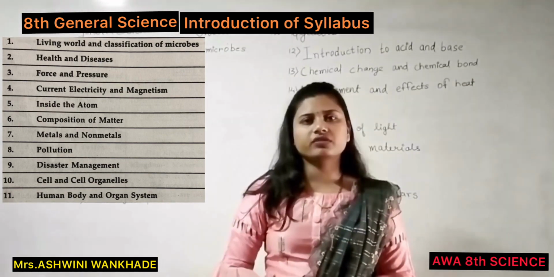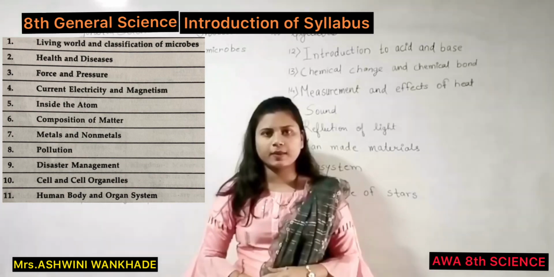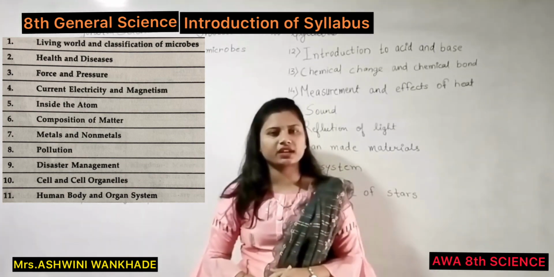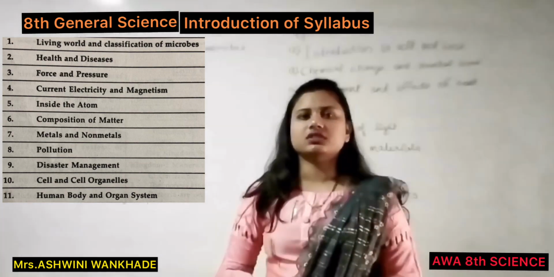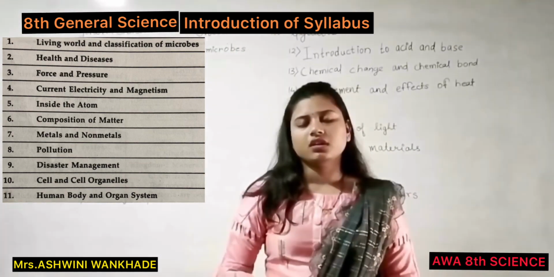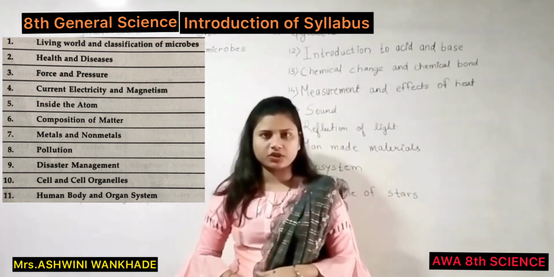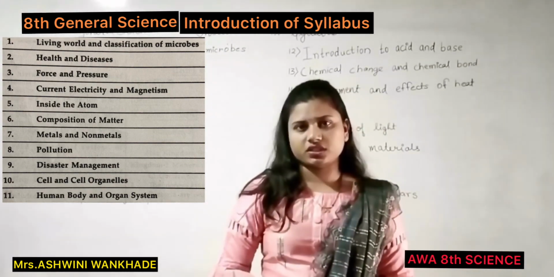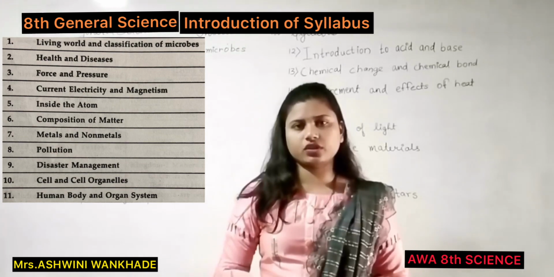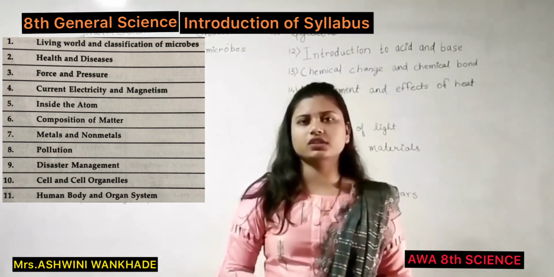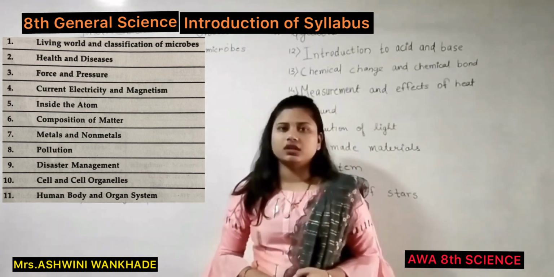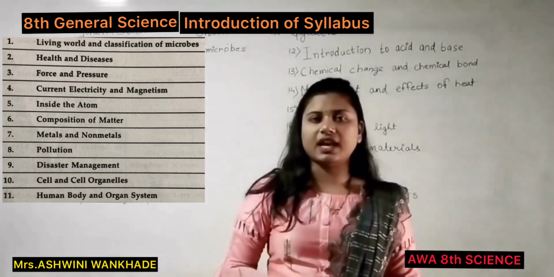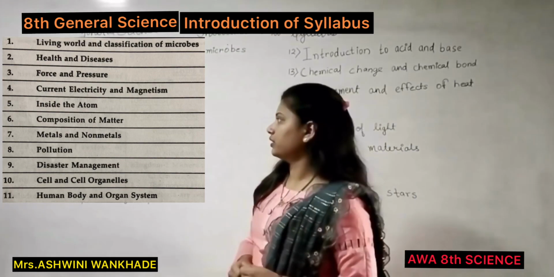It all started with Dalton's atomic theory, then J.J. Thomson's plum pudding atomic model, afterwards Rutherford's atomic model, and lastly Bohr's atomic model. Afterwards we are going to study the atomic structure, then what is an electron, then distribution of electrons, then electronic configuration of elements, then isotopes, and lastly the nuclear reactor.